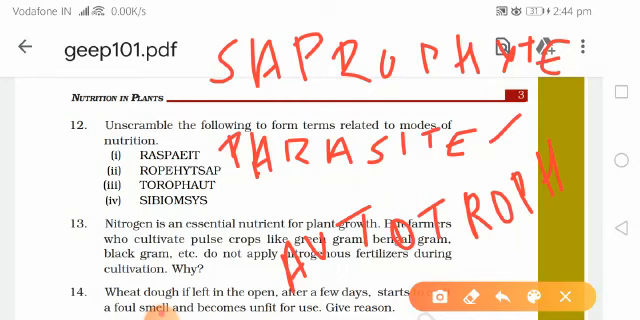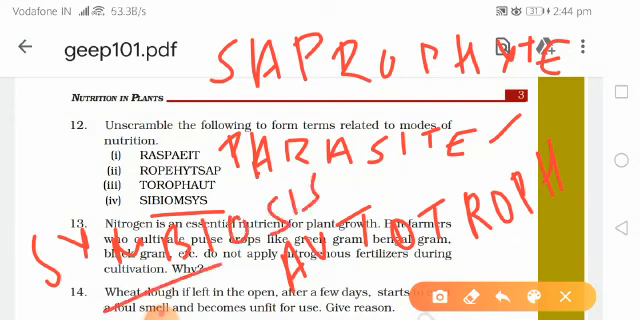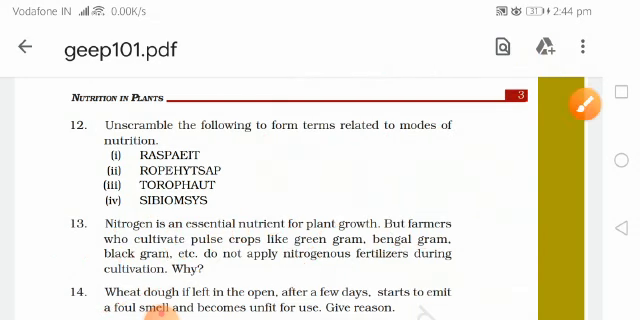Next is SYBIOMSYS. This is a relationship between two organisms. The question also came just a few minutes ago. It is a relationship between two organisms; they deal with each other. It is symbiosis. So we have unscrambled all the following words.